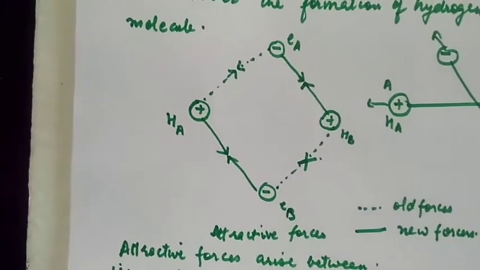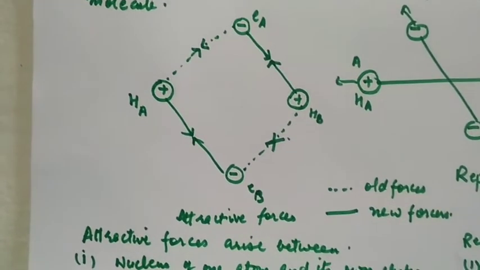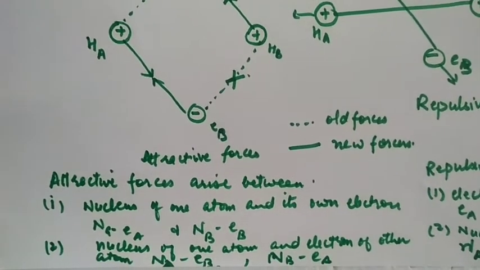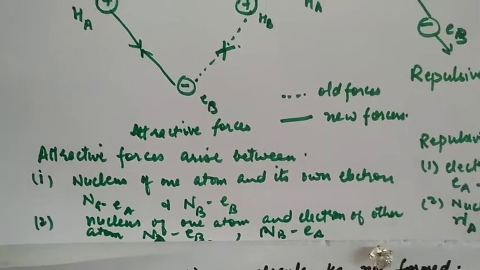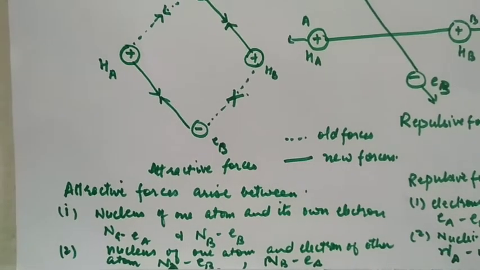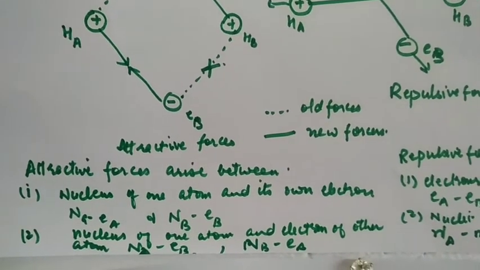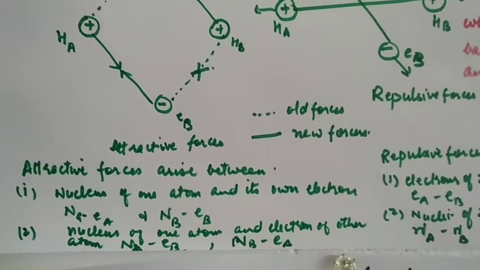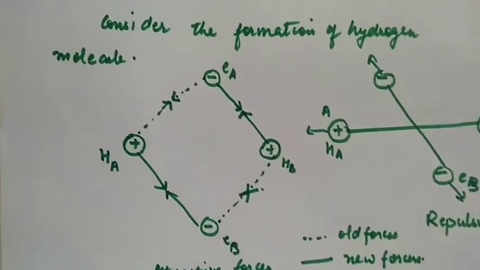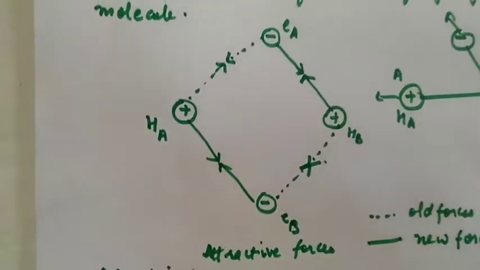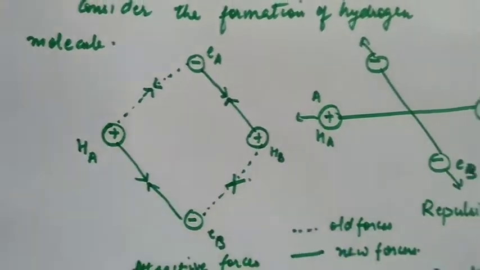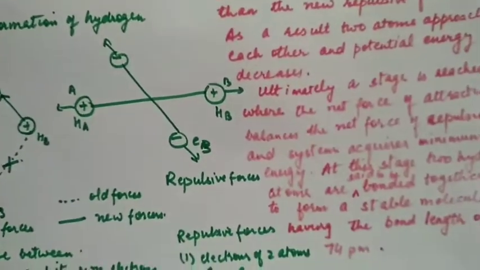So when the atoms approach each other, attractive forces arise between the nucleus of one atom and its own electron, and between the nucleus of one atom and the electron of the other atom. So in all there are 4 forces of attraction.